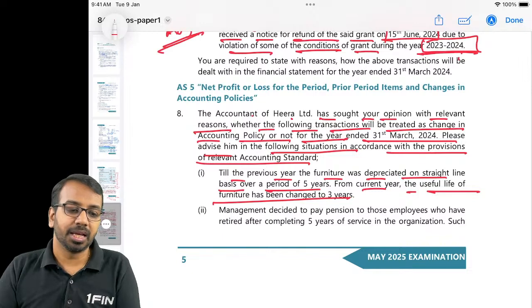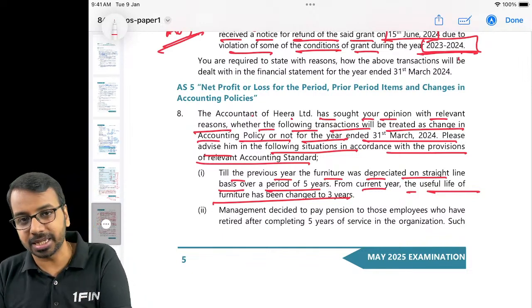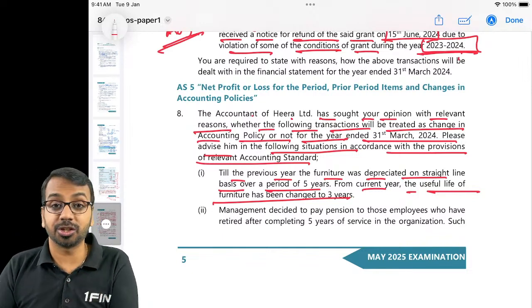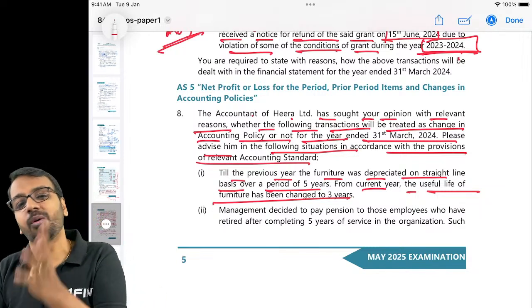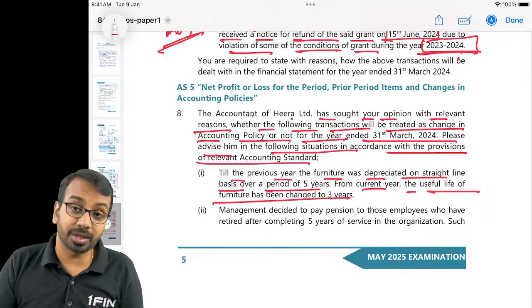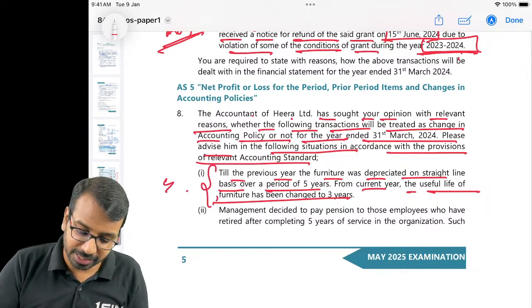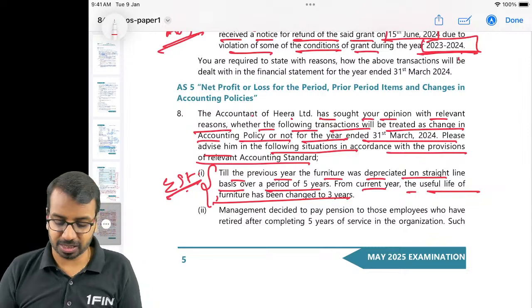Now tell me, is change in useful life of an asset for the purpose of depreciation a change in accounting policy or is it a change in accounting estimate? It is a change in accounting estimate. So this will be considered as change in accounting estimate.